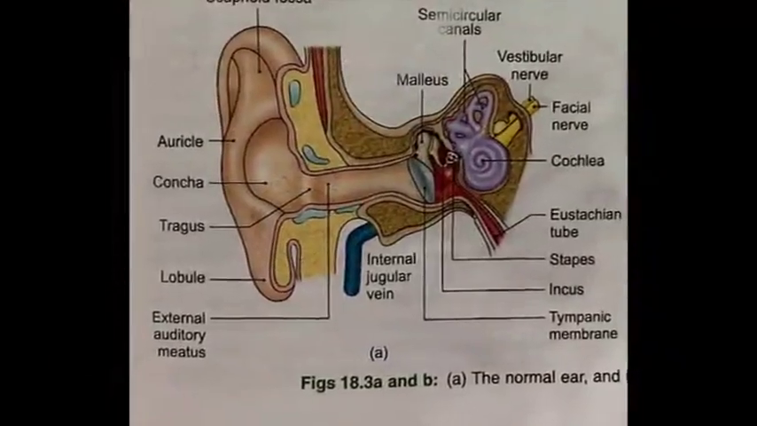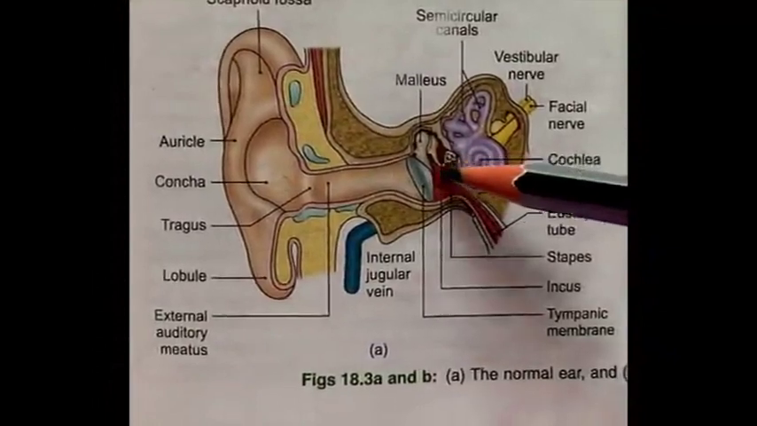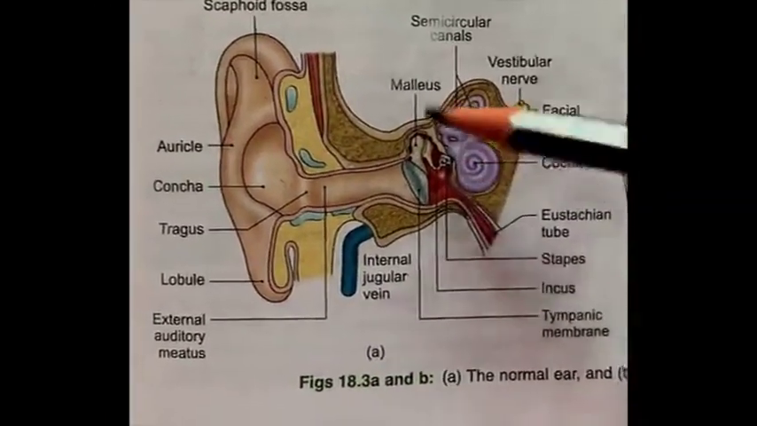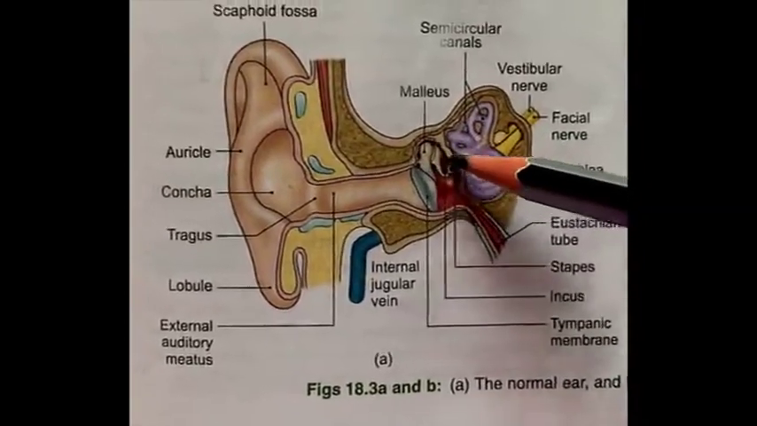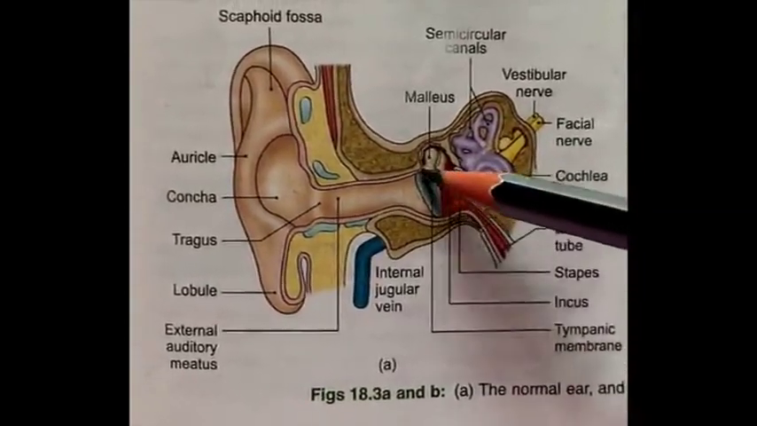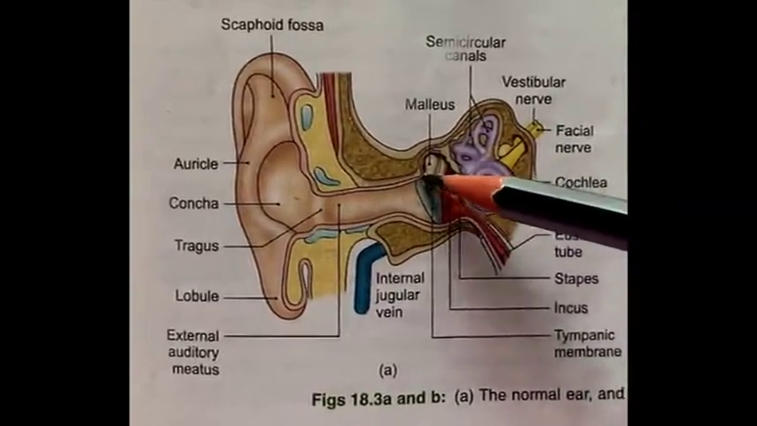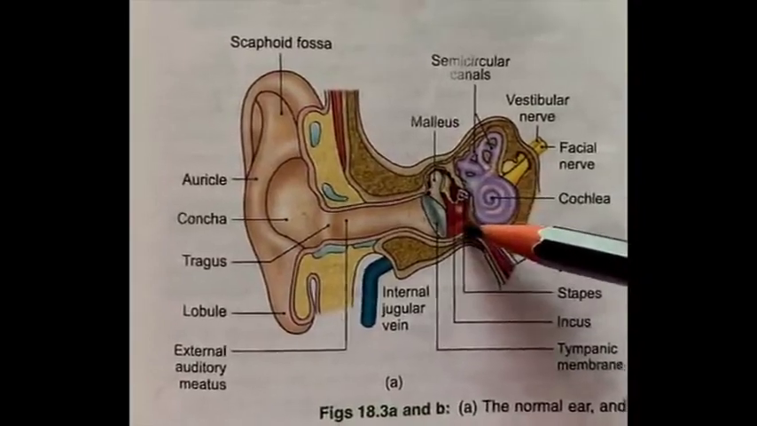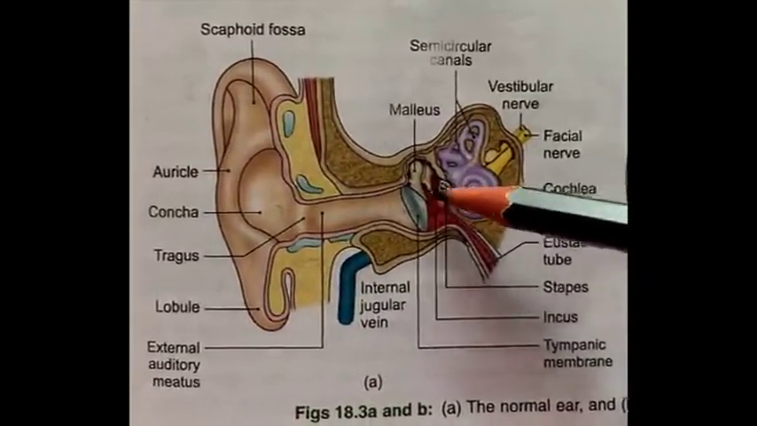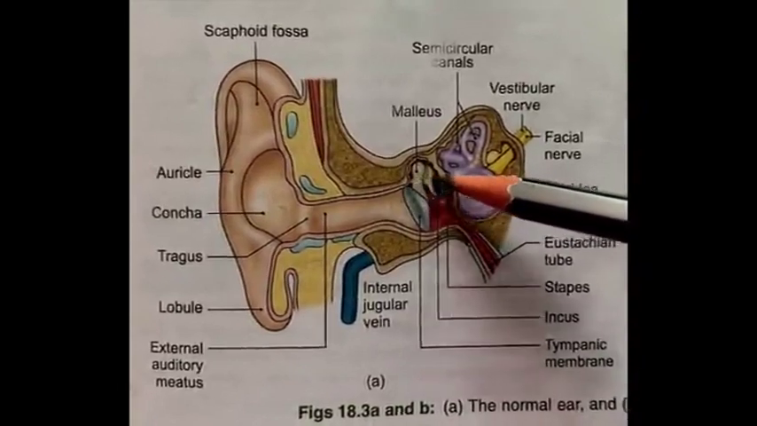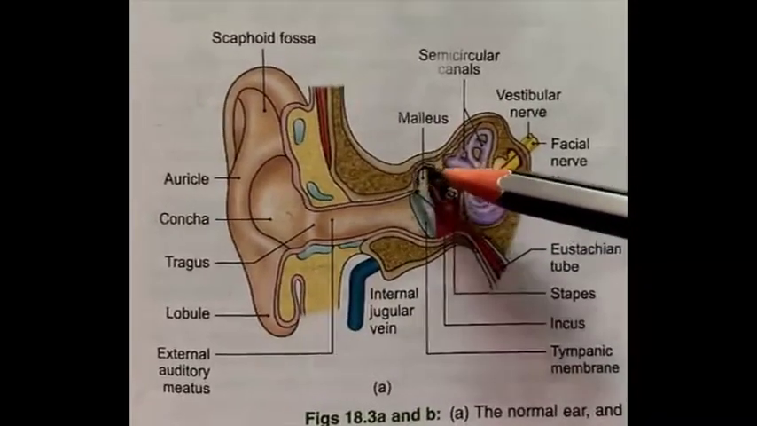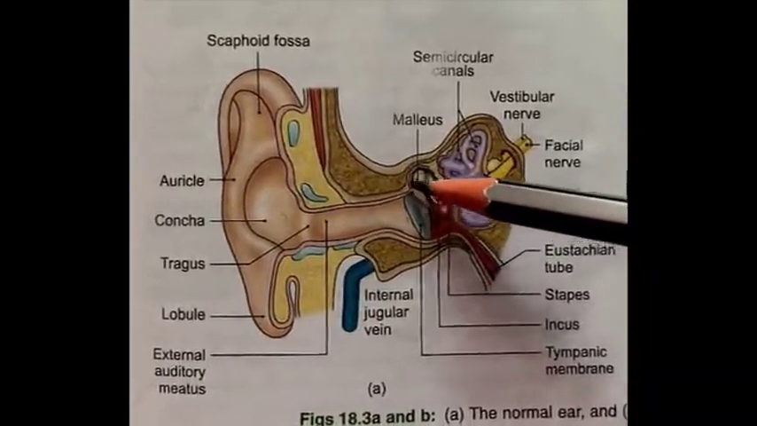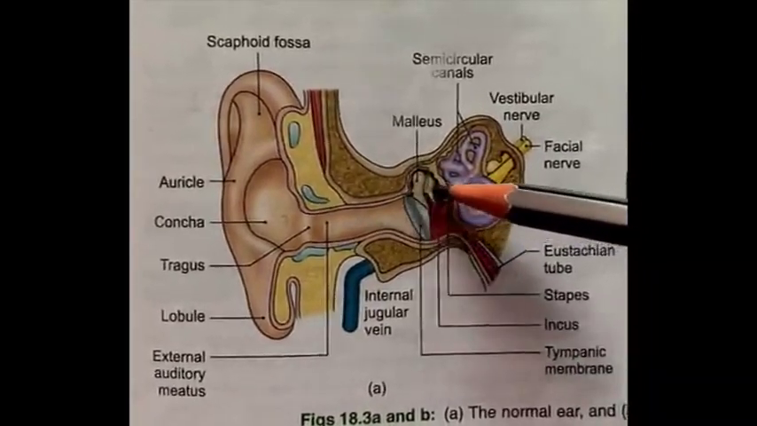Parts of tympanic cavity. The cavity of middle ear is subdivided into two parts. One is tympanic cavity proper. It is the part which lies opposite to the tympanic membrane. So it is this part. This portion is tympanic cavity proper, and one part lies above the level of tympanic membrane. This is known as epitympanic recess. Epitympanic recess is present above the level of the tympanic membrane.